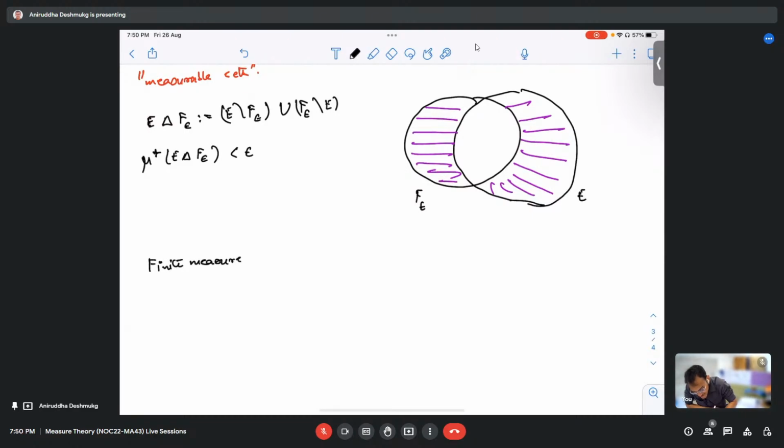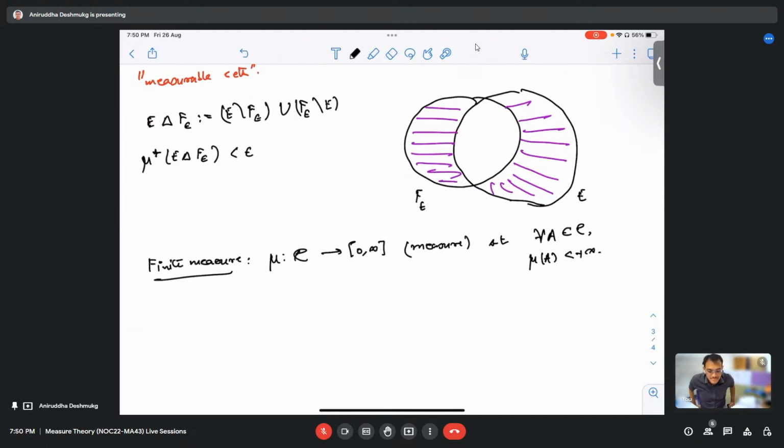Let me just write it. Finite measure means this is some collection to 0 to infinity, a measure, such that for each A, mu of A is finite. Okay, sorry about that.